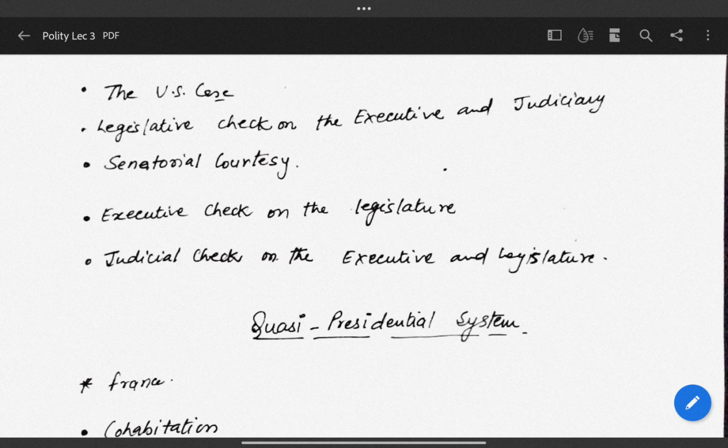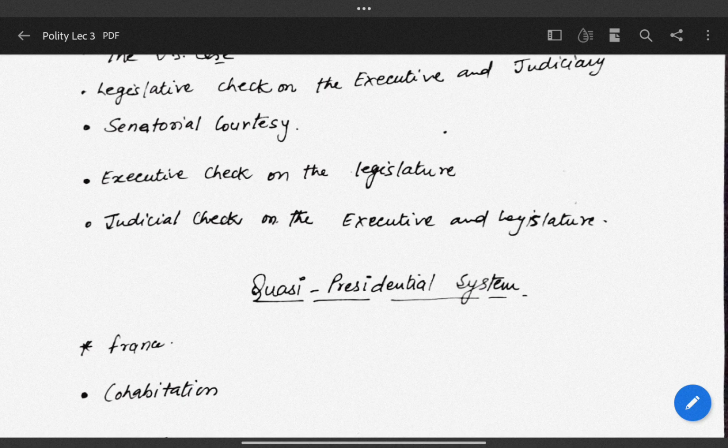The very last check is the judicial check on the executive and the legislature. The judiciary has the power to review a decision of the executive or a law made by the legislature and to declare it null and void if it is not in accordance with the Constitution or a law. So whenever a law is made, it is going to be reviewed by the judiciary, and this is known as judicial review.